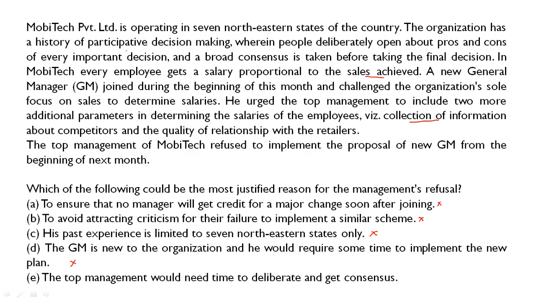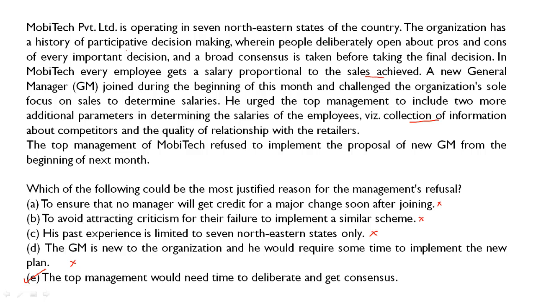Let's move forward. The top management would need time to deliberate and get consensus. Friends, this could be a good answer. Why? Because the management is refusing to apply this change from the next month. उसका clear meaning यही है कि management needs some time to deliberate on the issue so that वो सबका consensus, सबके views ले पाए. क्योंकि हमने पढ़ा है passage में, the company is based on consultative decision making. सबसे consult करते हैं वो बातें. That's why E option is the best option. So E is the correct answer.